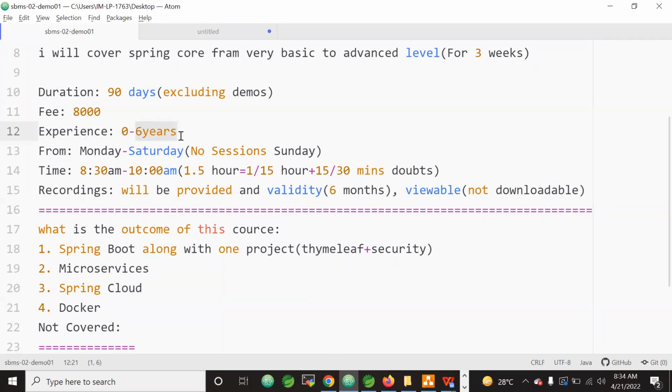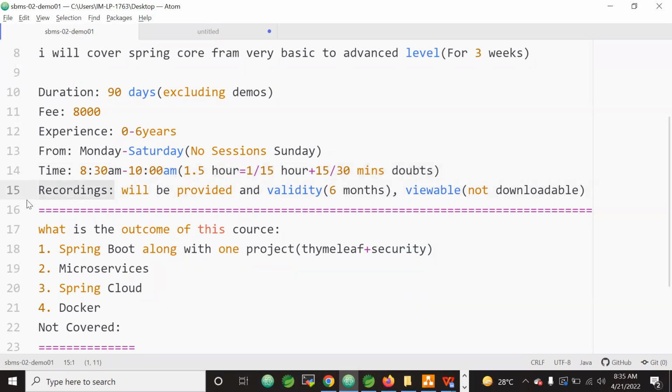The classes will be from Monday to Saturday, no sessions on Sunday. If in case we need a session on Sunday, I will inform you one week ahead. Class timings are from 8:30 a.m. to 10 a.m. So daily 1.5 hours is the session, and 15 or 30 minutes I will give for doubts discussion. Let me go with the content coverage.